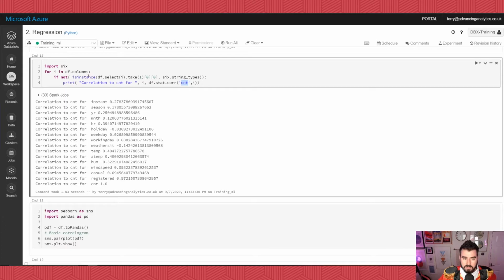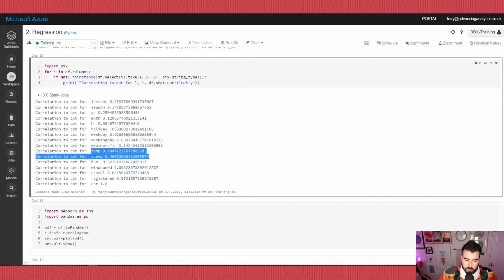Here we're using a function called df.stat, a statistical function, and it shows how well correlated everything is. So how well is each value correlated with our label, which is count? You can see here the instant, which is basically just an ID, is surprisingly well correlated, but isn't something that we typically want to use. The season, the year, the month, the hour. Hour we can see is quite well correlated. As we move down, the average temperature is quite well correlated as well.